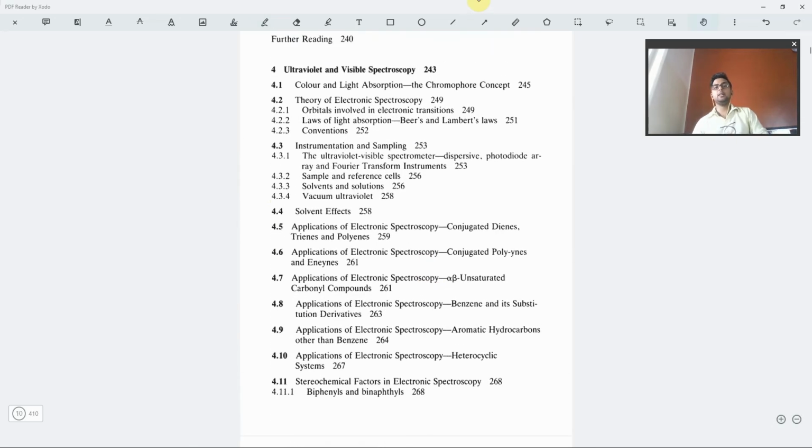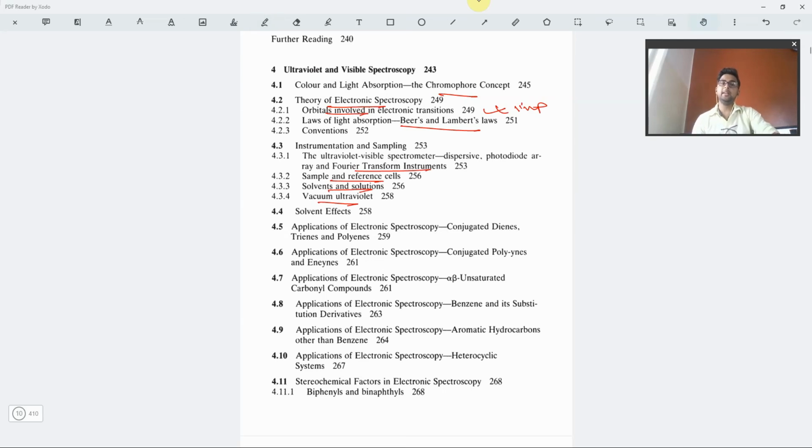Then we have the ultraviolet spectroscopy. Firstly, what is the chromophore? Okay, the theory of ultraviolet spectroscopy, the orbitals involved. This is a quite important concept. Okay. And we have the Lambert-Beer's law, the instrumentation, what are the instruments used, the Fourier transformation instruments, sample cells, solvents, and vacuum ultraviolet. Okay.